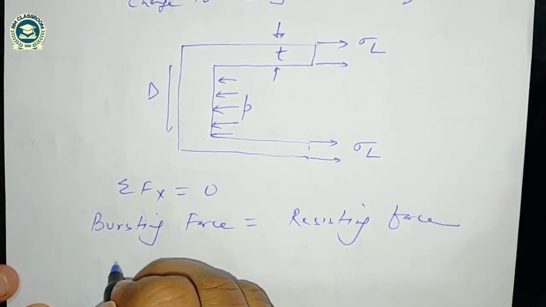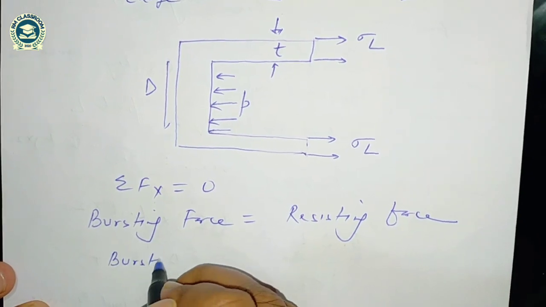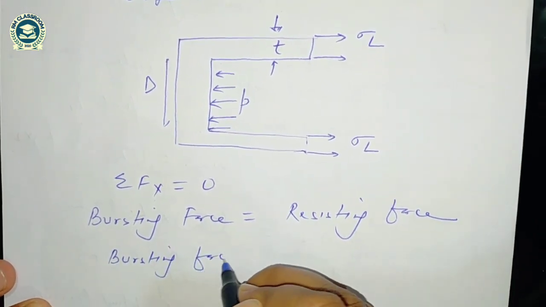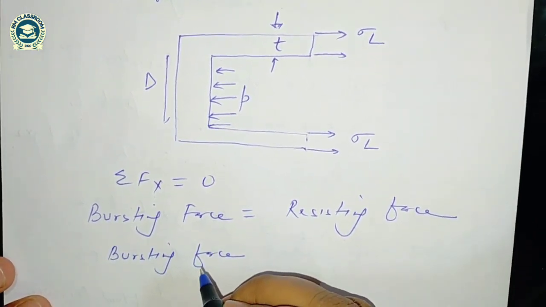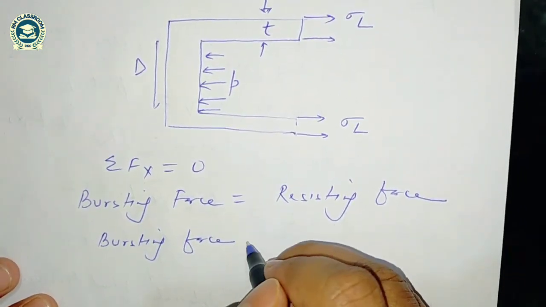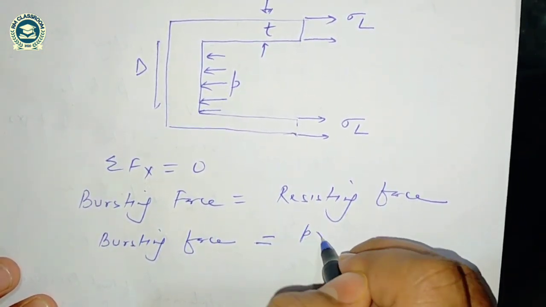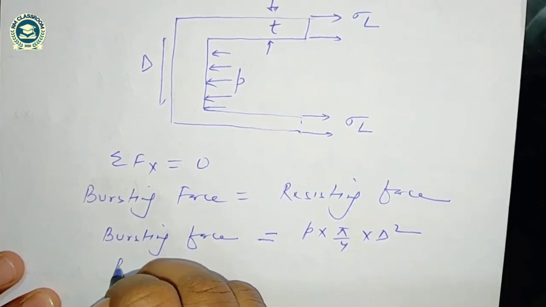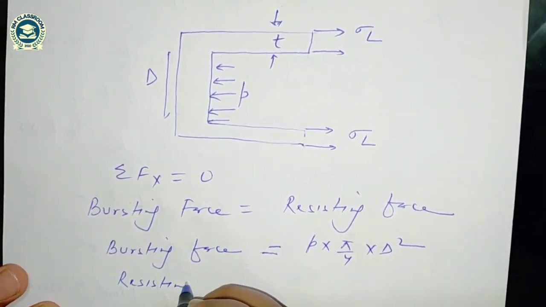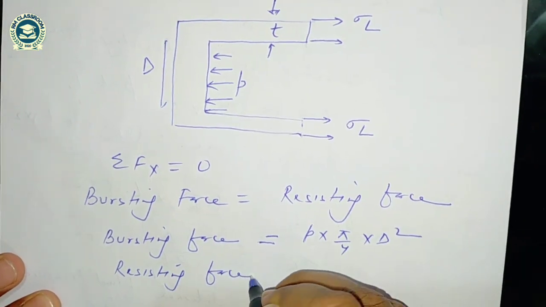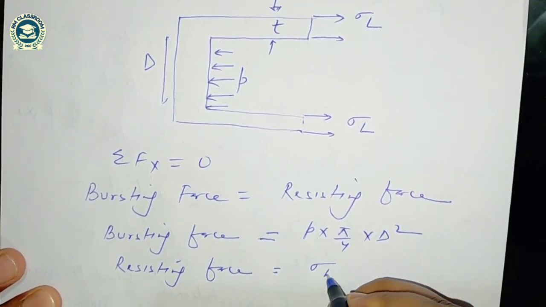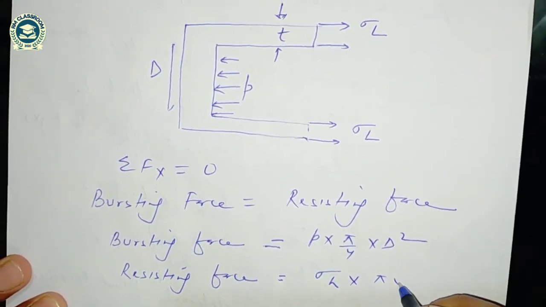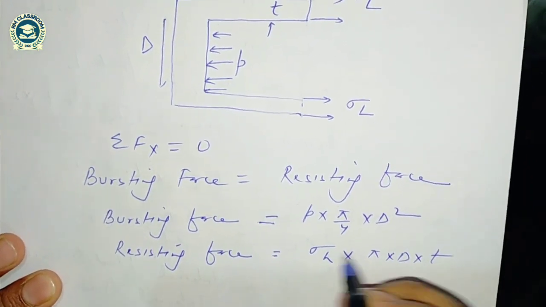Bursting force is equal to P into pi by 4 into internal diameter square, and similarly resisting force is equal to sigma L into pi into d into t.